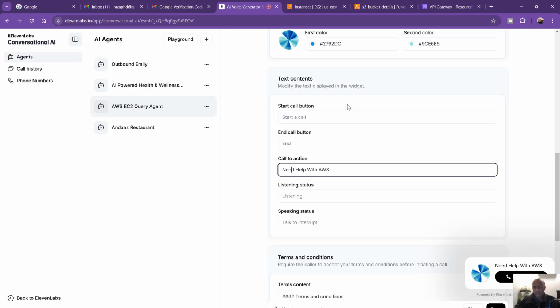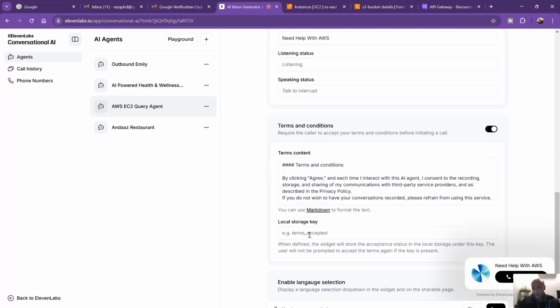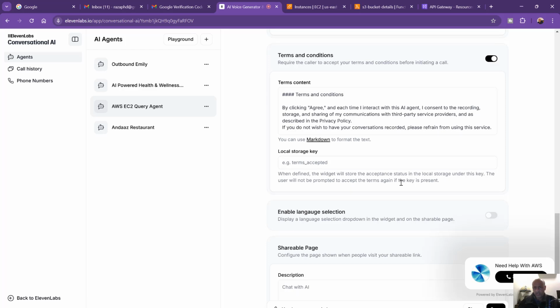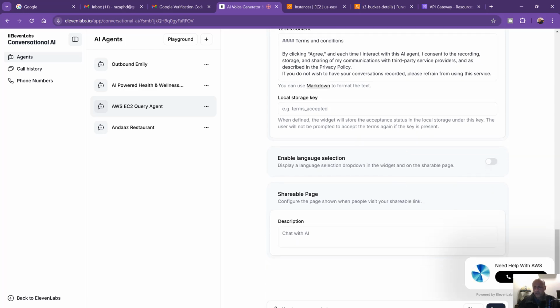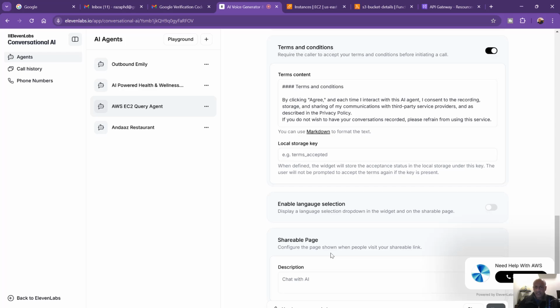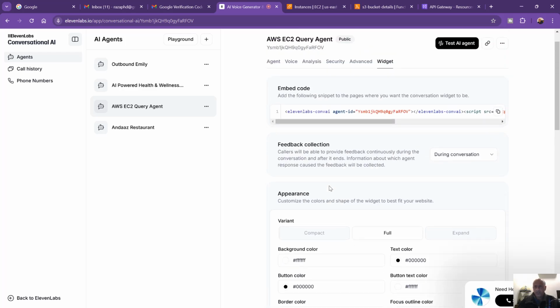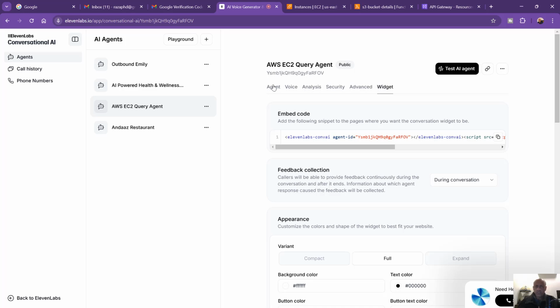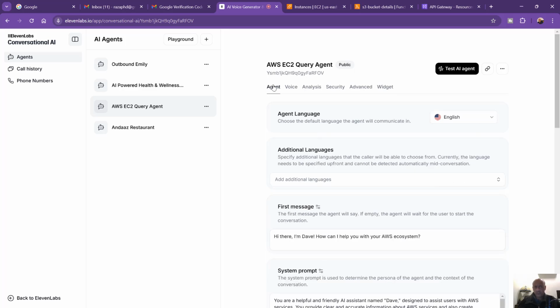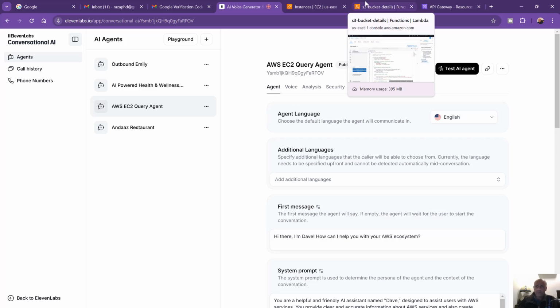You can change the color, settings, and terms and conditions, because the first time you start an agent or start a call, it's going to give you terms and conditions. If you uncheck this, then it's not going to prompt you for this. All right, so I can save these settings, and that's about it. You can play with it. These are pretty straightforward as you work with them. But primarily it's the agent, the voice, the prompt, and in my example here it's AWS.